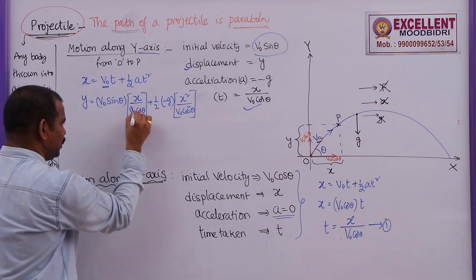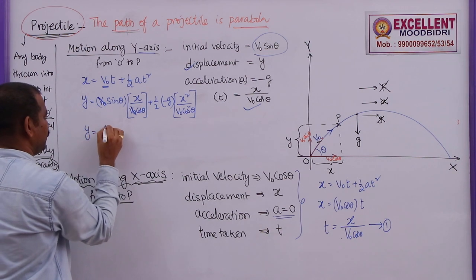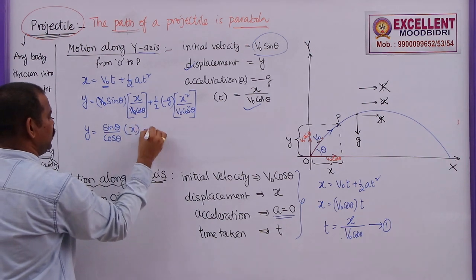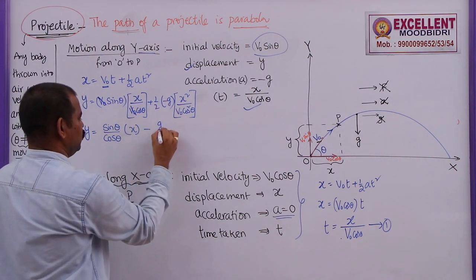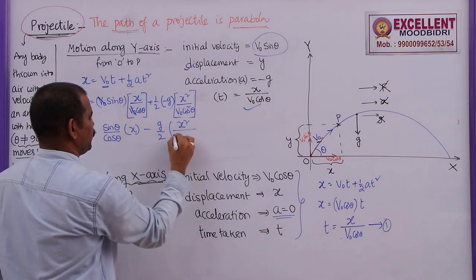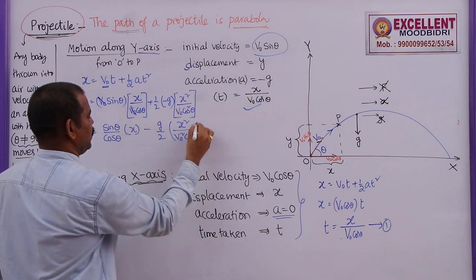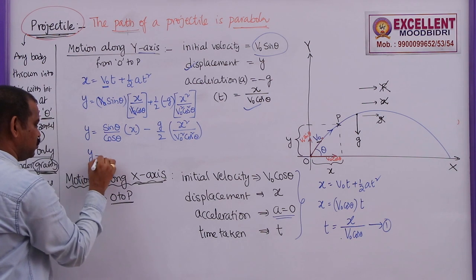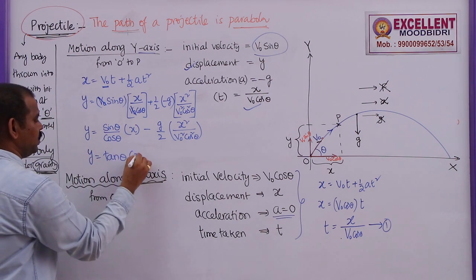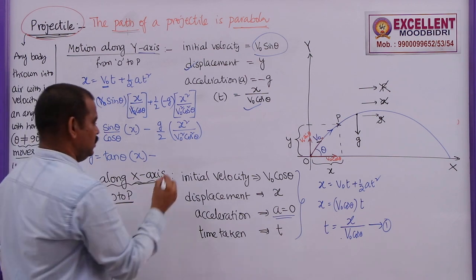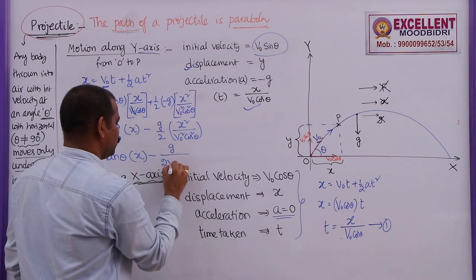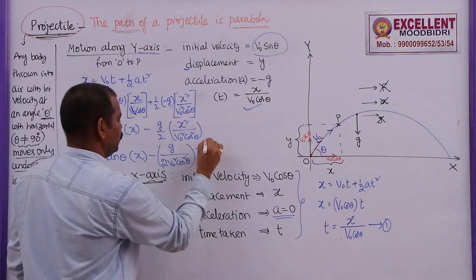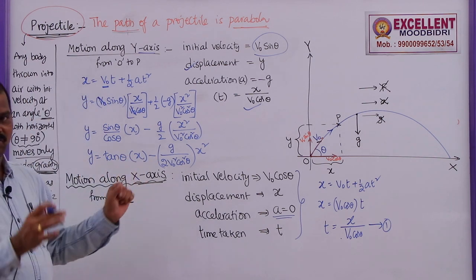Now, you can cancel this v naught and v naught here. y can be written as sin theta by cos theta into x minus g by 2 into x square by v naught square cos square theta. What is sin by cos? We know that y is equal to tan theta into x minus g by 2 v naught square cos square theta into x square. This is the equation of this motion.